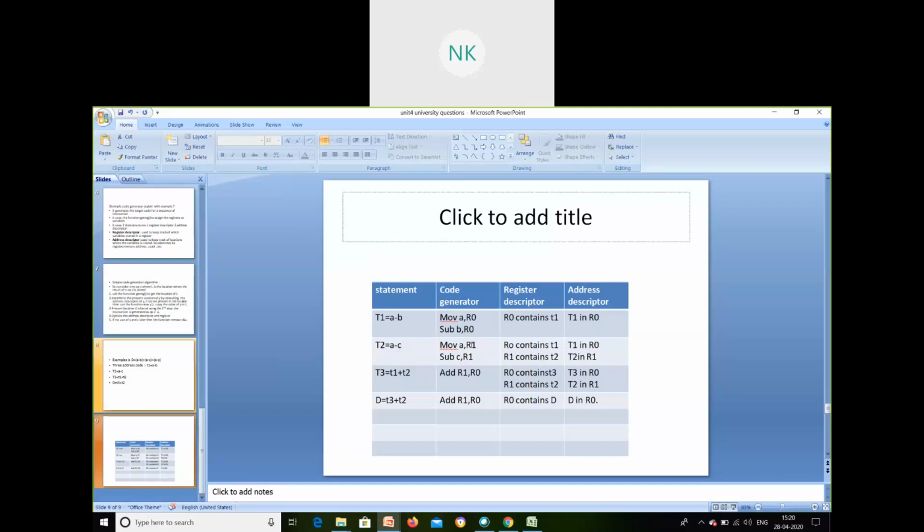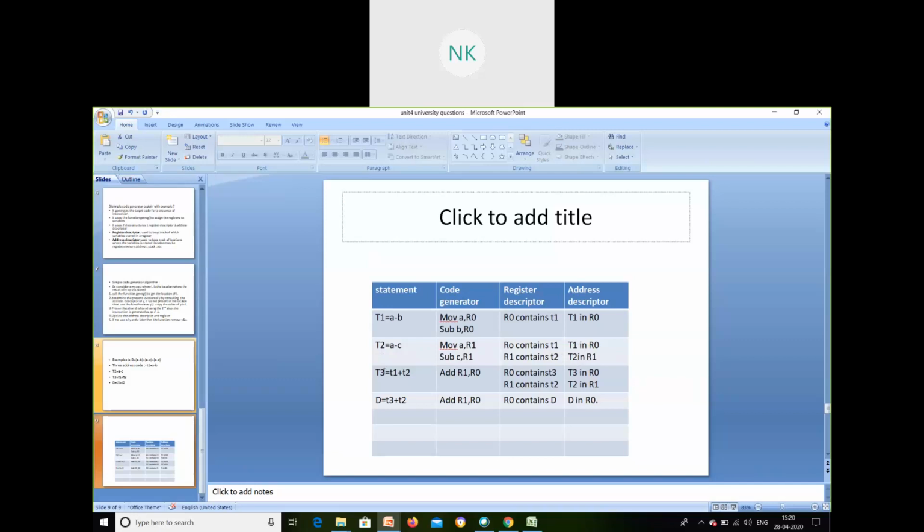So I am subtracting A minus C and putting it in the R1 register. So here I am updating my register. First I updated my register, second again I am going to update it. R0 contains T1, and now R1 contains T2, the final value. So T1 in R0, T2 in R1.